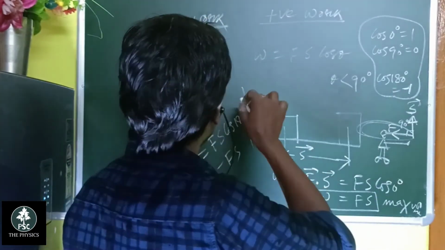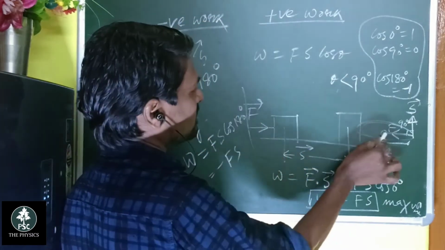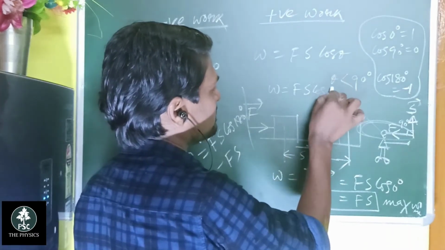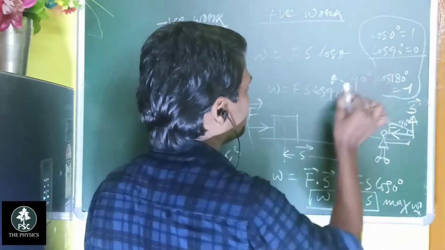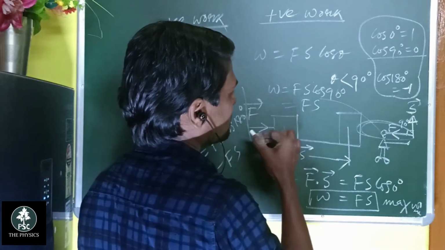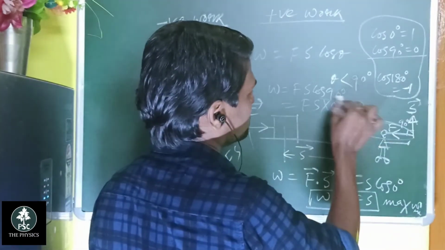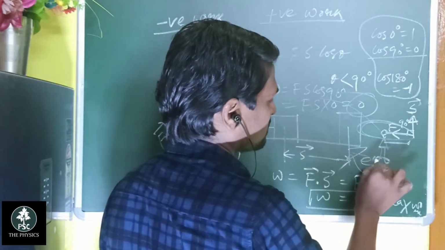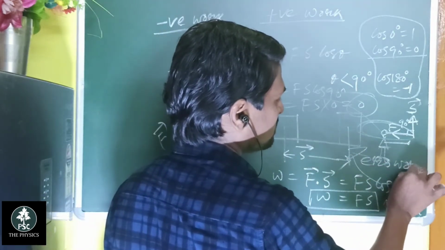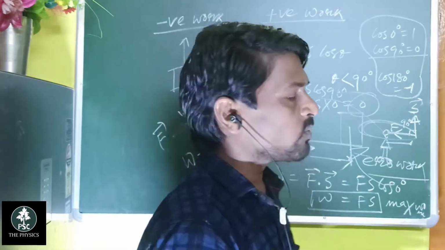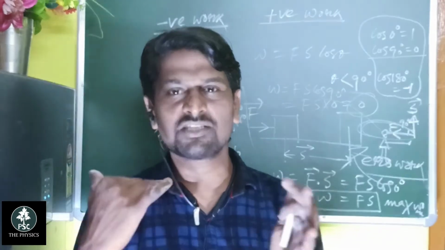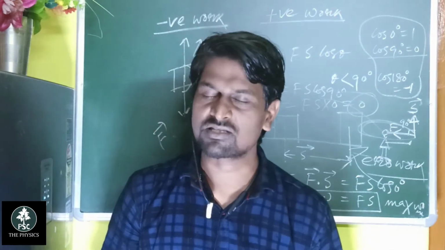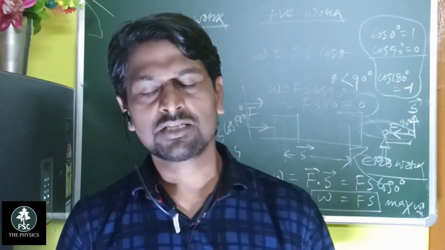So the work done is W equal to Fs cos 90 degrees, and the value of cos 90 degrees is 0. So Fs times 0 is equal to 0. So this is called, students, zero work. What is zero work? When the force and the displacement are at 90 degrees to each other, then you can say that the work is zero.